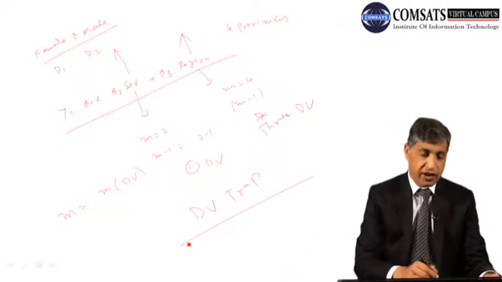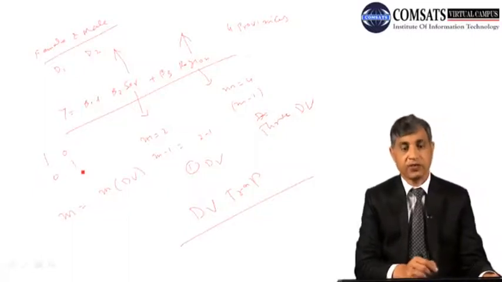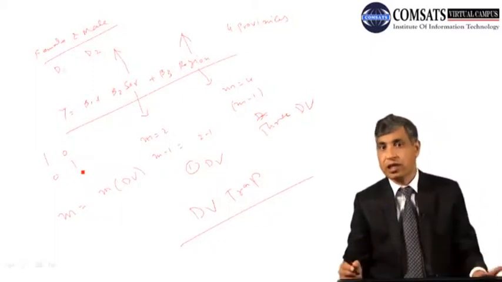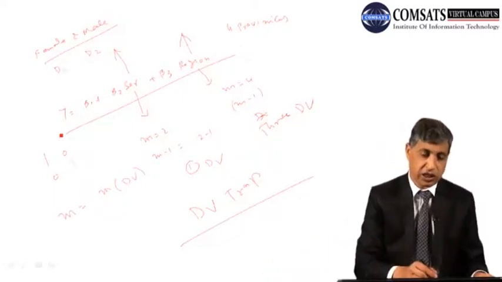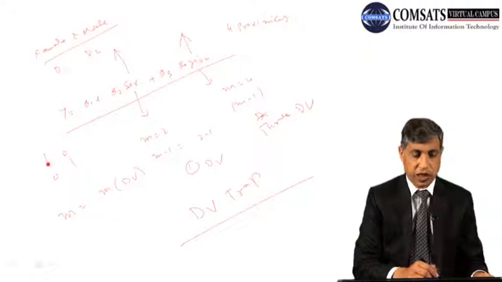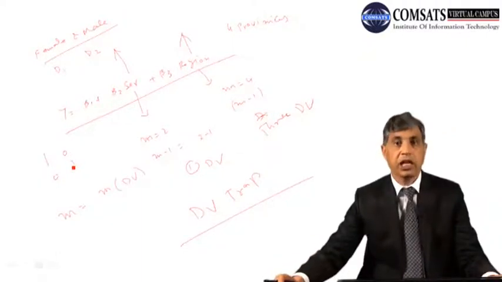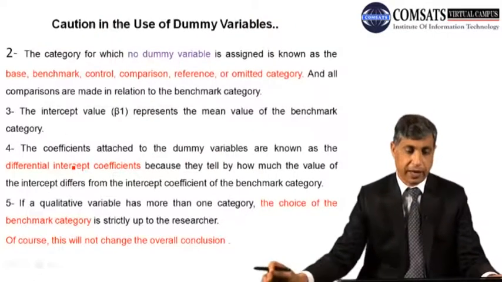When there is 1, there will be 0, and when there is 0, there will definitely be 1 in the 2 categories, male and female. So there is perfect multicollinearity in this model. If I add 1 to this and 1 to this, it becomes the same. So your model becomes inestimable and you fall into the dummy variable trap.